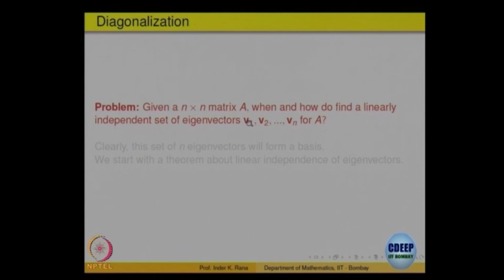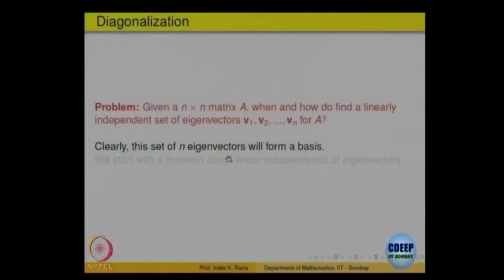The problem is, given an n cross n matrix, how do you find a linearly independent set of eigenvectors? Does a given matrix have n eigenvalues, and for each eigenvalue an eigenvector, and do they form a linearly independent set or not? If yes, the matrix is diagonalizable. If not, you can't help it, it is not diagonalizable.